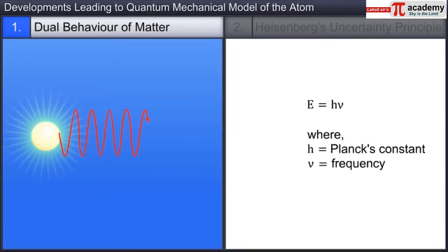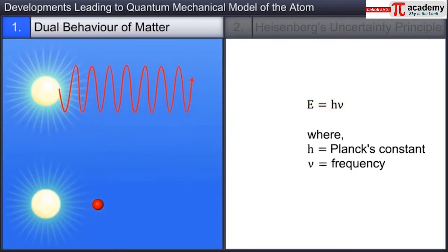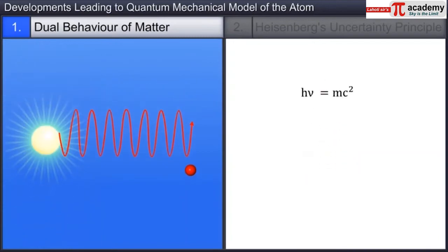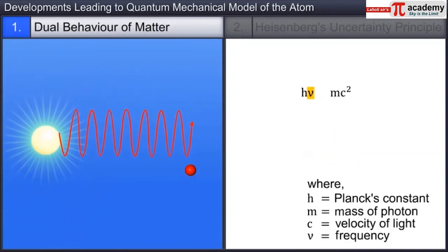A photon displaying wave character has energy equal to h multiplied by nu. A photon having a particle character has energy equal to m multiplied by c raised to the power 2. By combining these two equations and replacing nu with c by lambda, we get lambda is equal to h divided by mc.